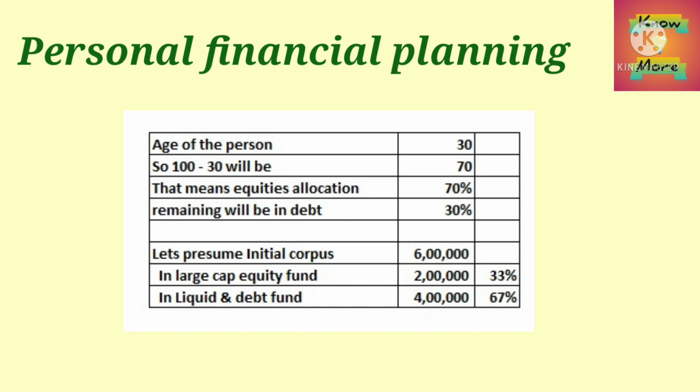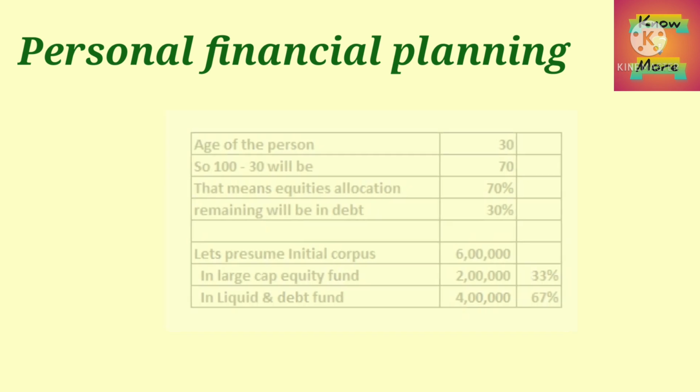Let's presume his monthly earnings are around rupees 1 lakh and he has already saved rupees 5,60,000 so far, which can take care of his contingencies fund. However, out of this amount, he has invested rupees 1,60,000 in one of the large cap diversified equity mutual funds, which has appreciated to rupees 2 lakhs now. The rest is presumed to be in liquid or debt mutual fund schemes. That means the present allocation is 67% debt and 33% in equity.